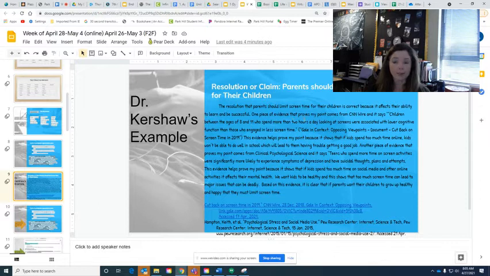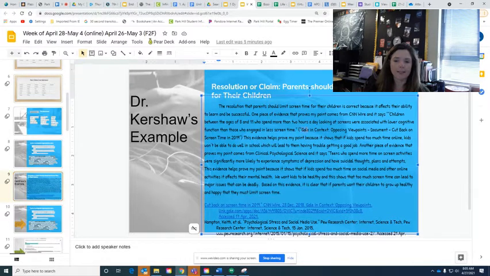One piece of evidence that proves my point comes from CNN Wire, and it says children between the ages of 8 and 11 who spend more than 2 hours a day looking at screens were associated with lower cognitive function than those who engaged in less screen time. So then I used my in-text citations here. This evidence helps prove my point because it shows that if kids spend too much time online, kids won't be able to do well in school, which will lead to them having trouble getting a good job.